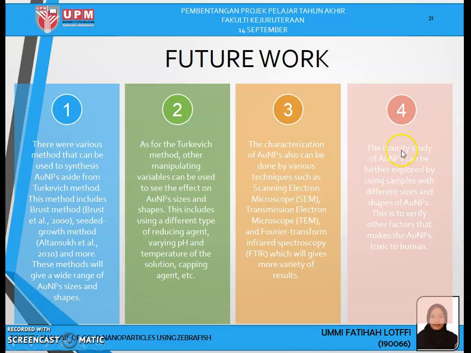And lastly, the toxicity study of gold nanoparticles can be further explored by using samples with different sizes and shapes to verify the other factors that make the gold nanoparticles toxic to humans.